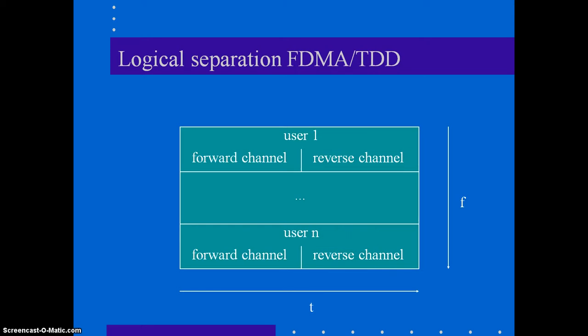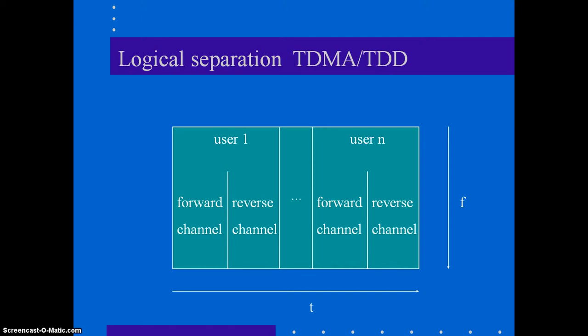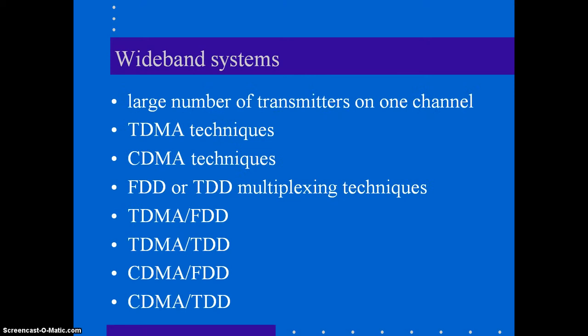In FDMA/TDD, in the frequency domain the users will be divided, and the forward and the reverse channel will be divided in the time domain. For logical separation for TDMA/FDD, in the frequency domain the forward and the reverse channel are divided, and in the time domain the users are divided. TDMA/TDD, in the time domain, both the users and the channels, the forward and the reverse, are divided.